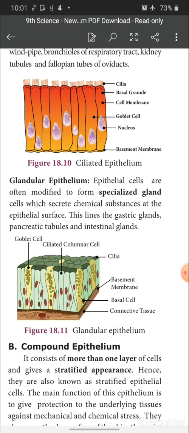Example, gastric glands. Gastric means what? Stomach. The gland which is present in the stomach is what? Glandular epithelium, which secretes gastric juice. And pancreatic tubules secrete pancreatic juice. And intestinal glands secrete enzymes. So when epithelial cells are modified into glandular structure, they form what? Some secretion of chemicals. Okay, children.